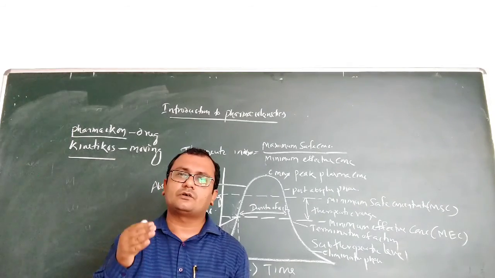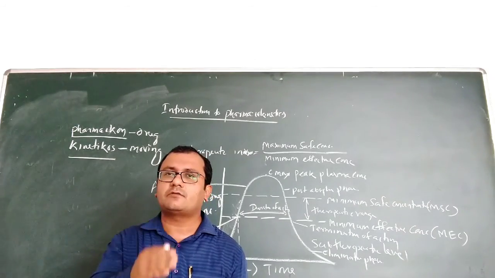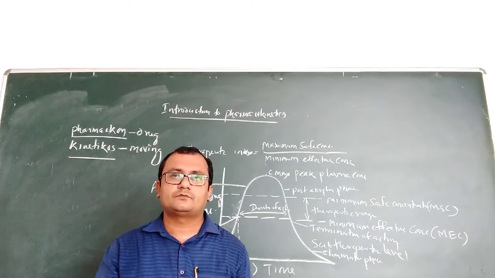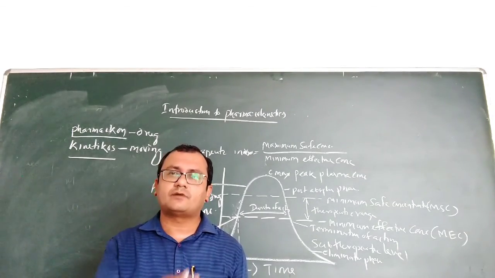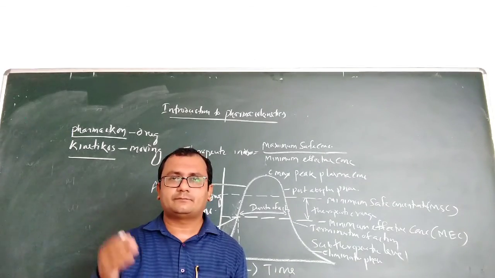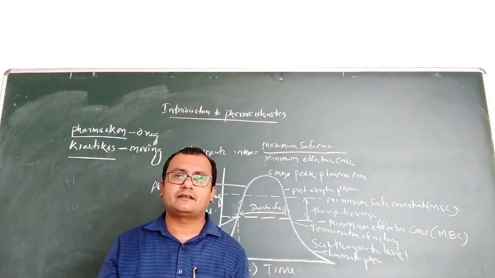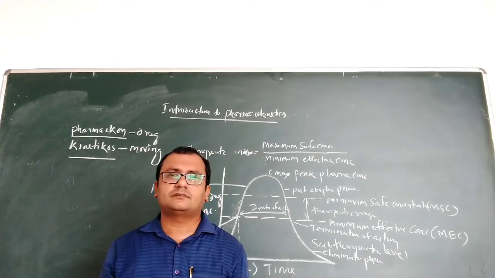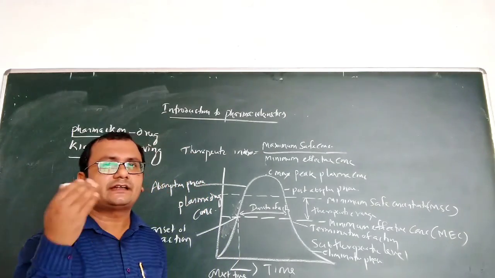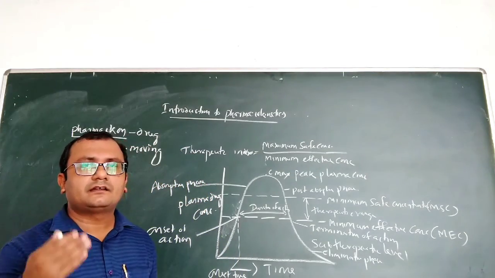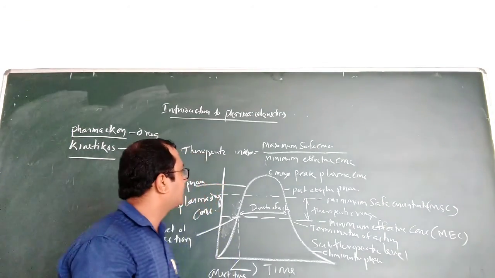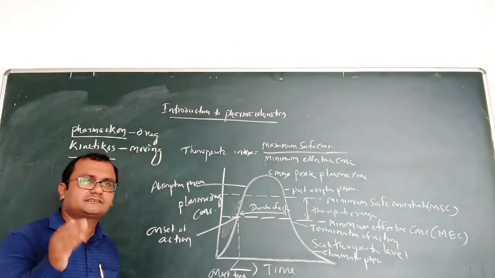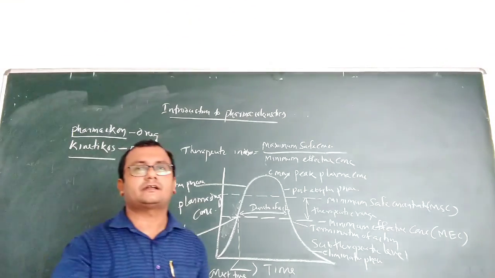But there are also many drugs which need to be taken for a lifetime, at regular intervals for a long time, like hypertensive drugs and anti-diabetic drugs. That's why the dosage regimen is important for us.